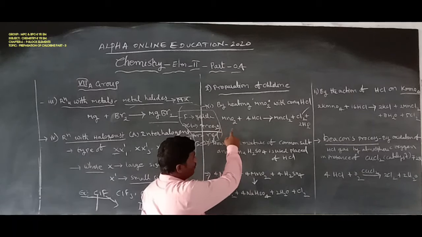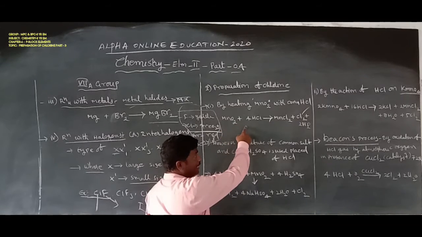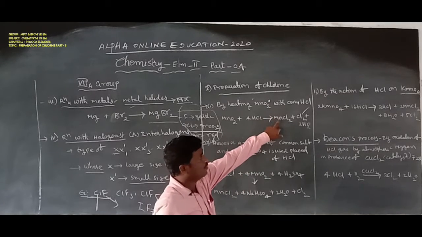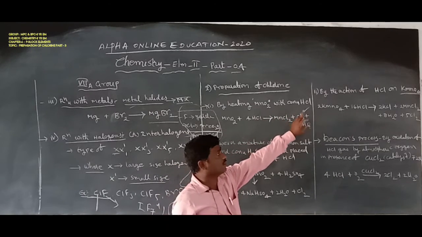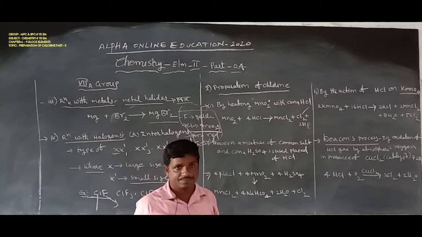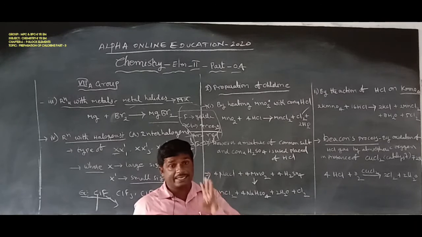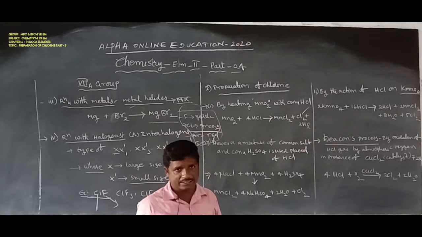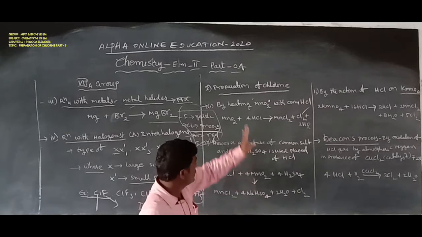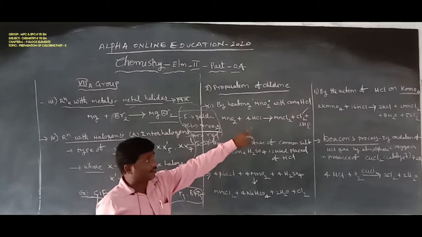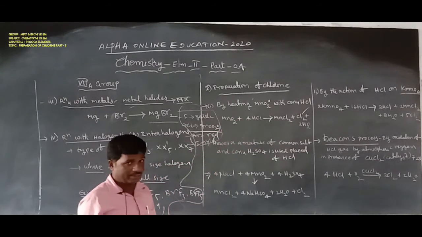Here, 1 mole of manganese dioxide is heated with concentrated hydrochloric acid, then it forms manganese chloride, chlorine, and 2 moles of water. That is the first preparation. Scheele prepared chlorine by heating manganese dioxide with concentrated hydrochloric acid.